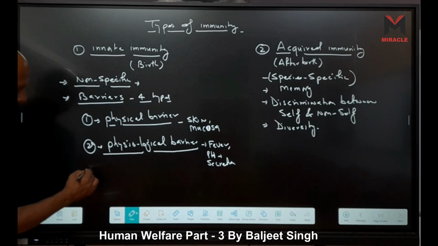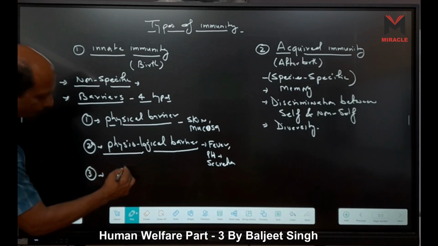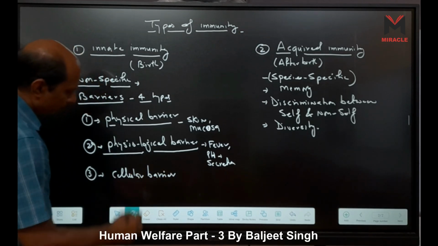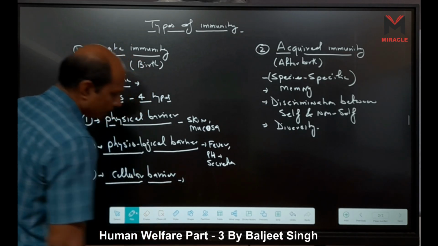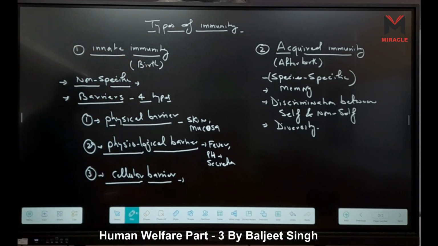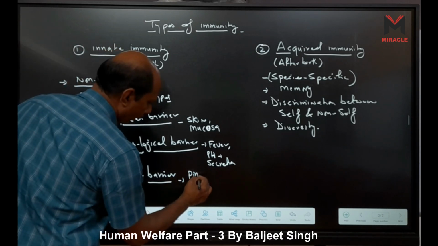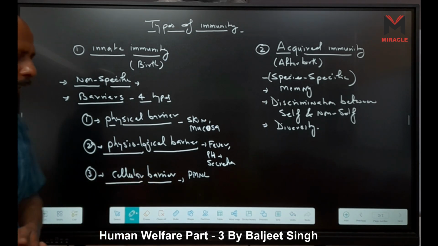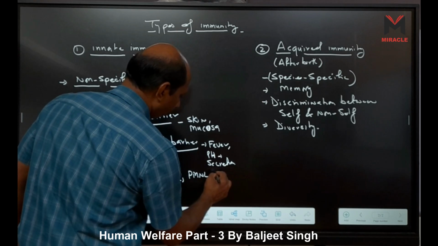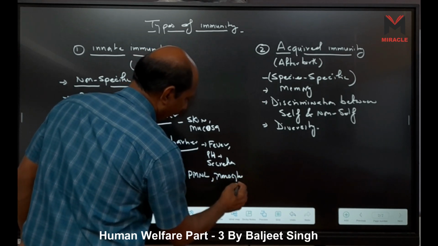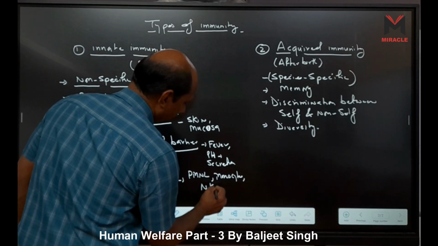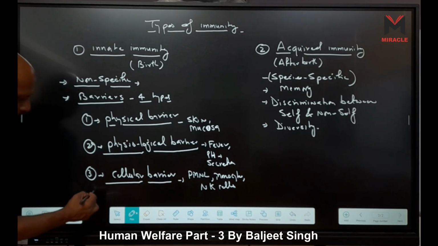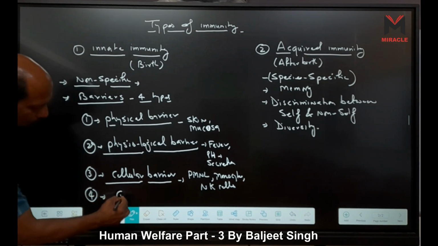Third is our cellular barrier. Cellular barrier means it contains cells. Which cells? Our WBCs. Which WBCs? These are called P, M, and L. Phagocytes, where the process of phagocytosis happens, right? And natural killer cells are there. Monocytes and natural killer cells, lymphocytes. And the fourth barrier is our cytokines.